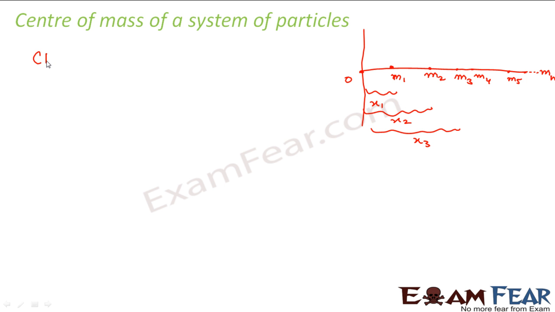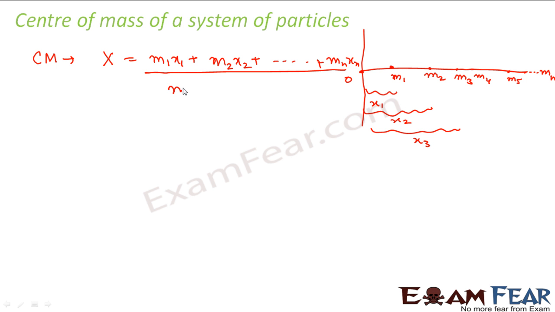In this case, the center of mass is given by capital X, which is M1x1 plus M2x2 plus M3x3 up to Mnxn divided by the total mass of the system. What is the total mass of the system? It is nothing but M1 plus M2 plus M3 plus M4 up to Mn.